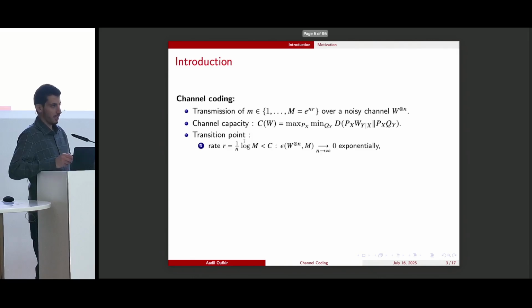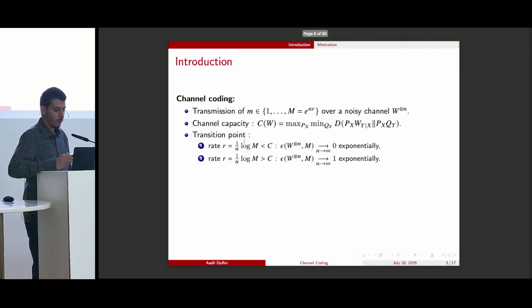It further demarcates a transition point in the following sense. For rates strictly below the channel capacity, it is possible to send classical information with an exponentially small error probability. However, for rates strictly above the channel capacity, there is no hope to transmit information without incurring an error probability that goes to 1 exponentially fast.